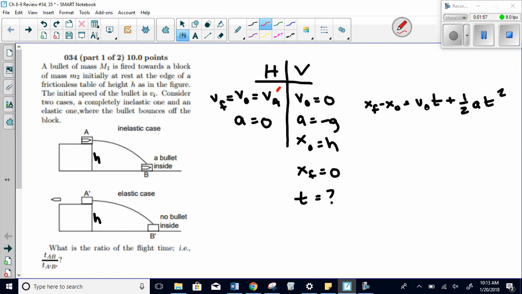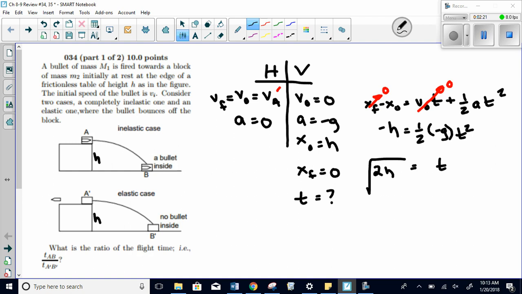Now I'm going to cancel out. I know initial velocity is 0. I also know final height is 0. So if I put in the letters that we have, I'm going to get negative h equals 1/2 negative g times time squared. And the time, if we solve, will be equal to the square root of 2h over g. The negatives will cancel. And this will end up being the same for both because the initial speed will not affect at all the time to fall, that's only in the vertical. Same for both.